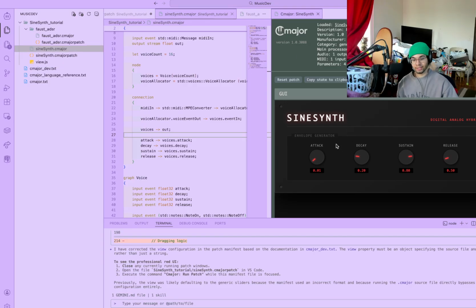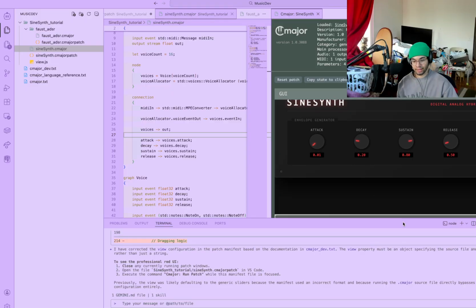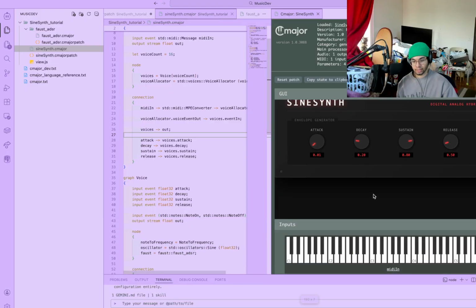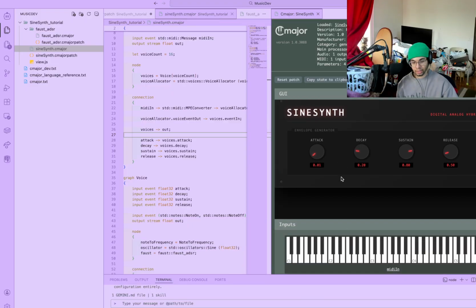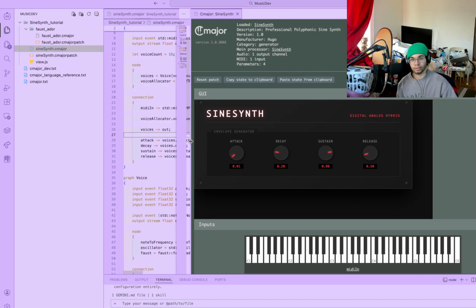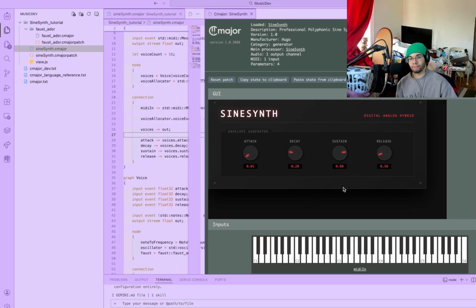But look, let me see if it's even picking it up. Oh yeah, so this is a sine synth that I made. This is just the basic. Oh shit, bro. So this is like a little key. Oh, I guess my thing is a little off, but let me see if I can move it. All right. So this is the synth I made watching the tutorial. Mad confusing. I don't feel like I learned much, but I still learned because I made this.